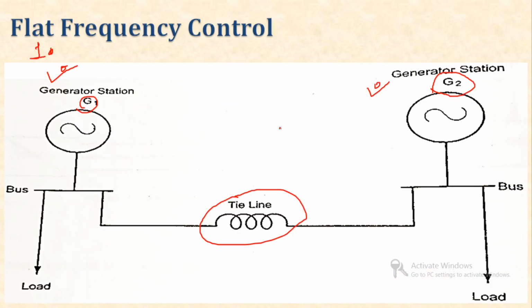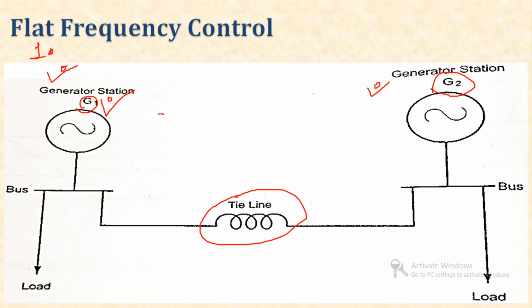If we consider the mechanism for two generators, generator 1 and generator 2, system frequency can be maintained by maintaining the speed of any one generator.